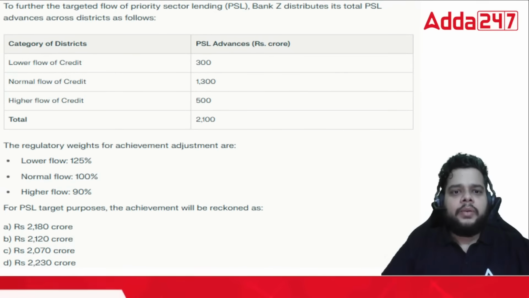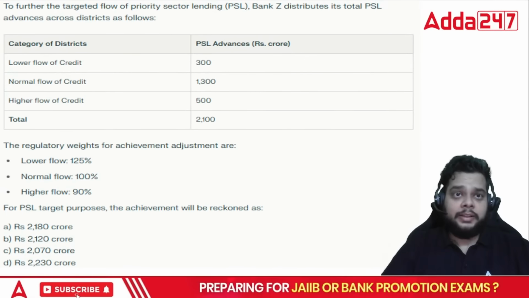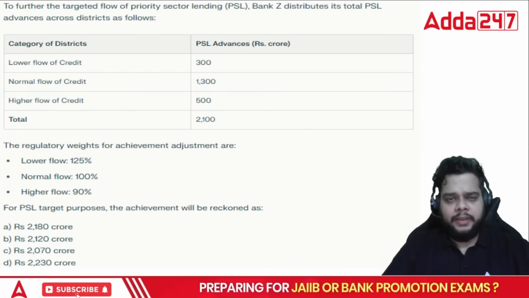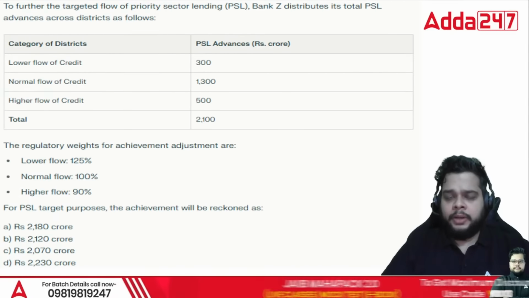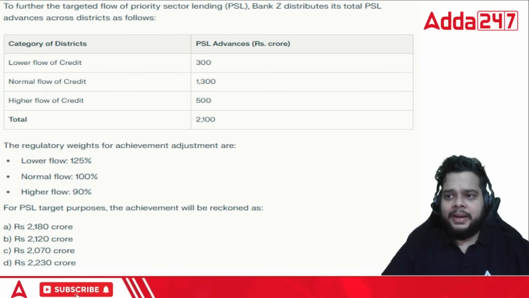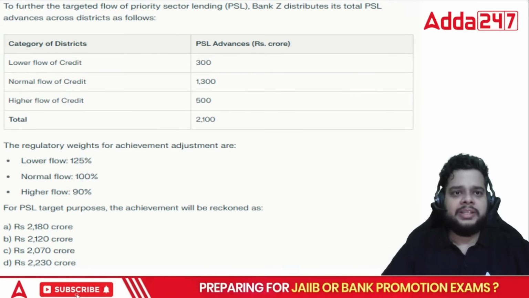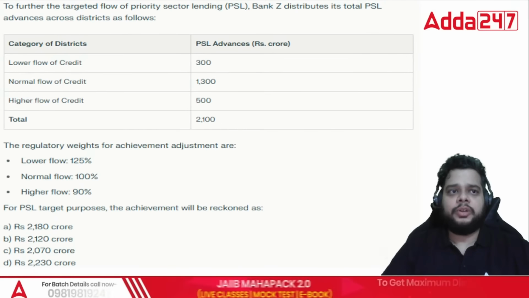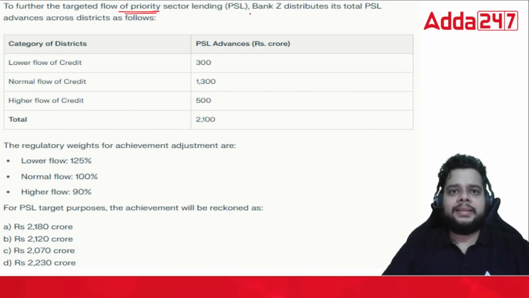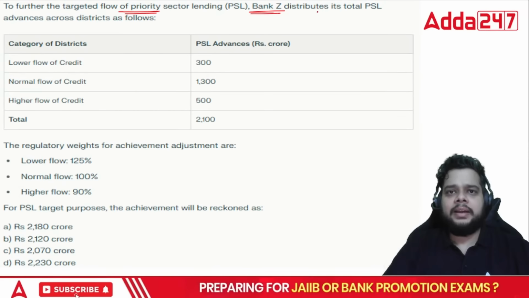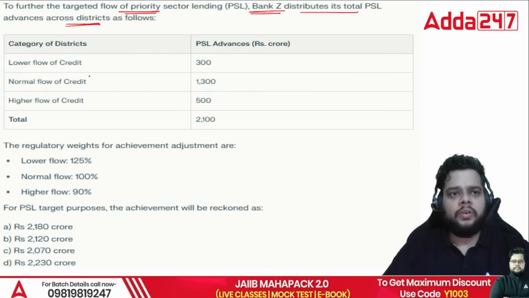Fine. Now let's see a question based on PSL. The priority sector lending targets, very, very important, and whether a particular bank needs to calculate ANBC or not, that also we will be learning in the next question. So to further the targeted flow of priority sector lending PSL, Bank Z distributes its total PSL advances across districts as follows.